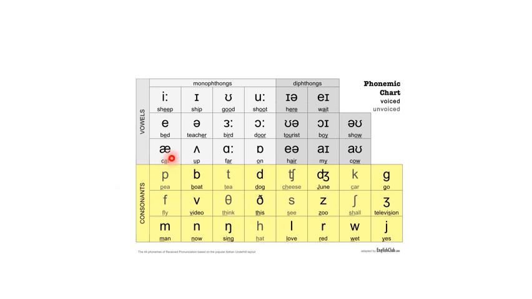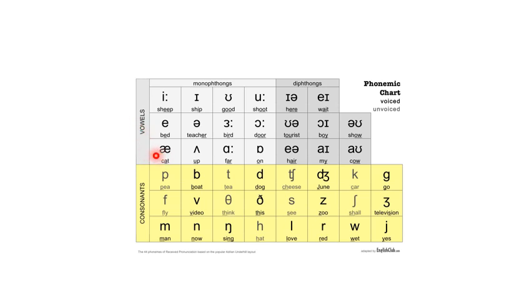Now let's see the vowels. So as you can see, the vowels are also divided into two different groups. The first one is monophthongs and the second one is diphthongs. And also during the course you will learn what we mean by each of these terms. Okay, so let's start here.